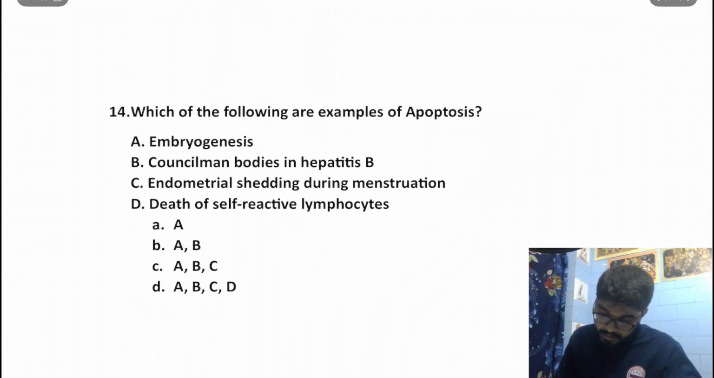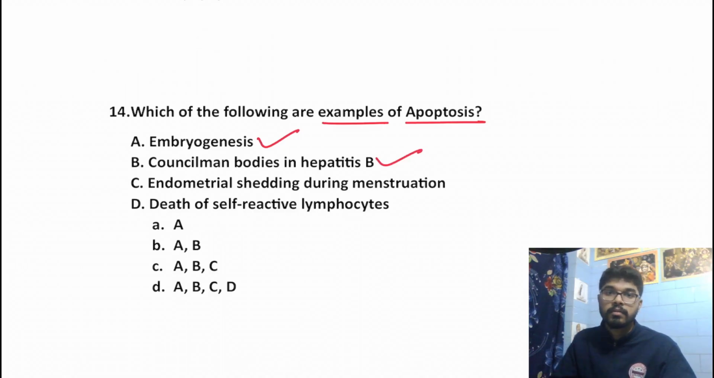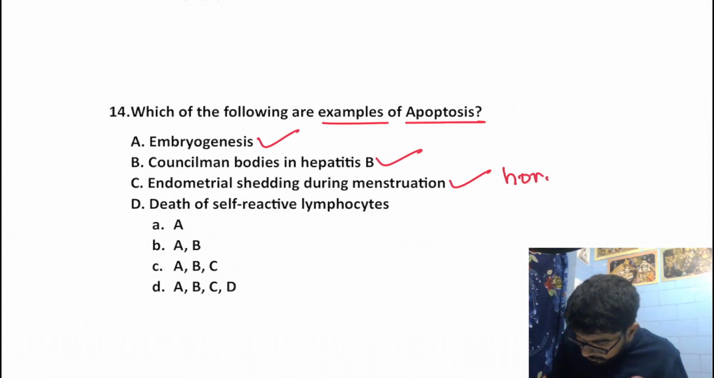Which of the following are examples of apoptosis? Examples of apoptosis. Embryogenesis. Yes, we do see apoptosis in embryogenesis. Councilman bodies. We just discussed Councilman bodies and Civatte bodies are examples of apoptotic bodies. Endometrial shedding during menstruation. That's a true statement. Where we get hormonal withdrawal.